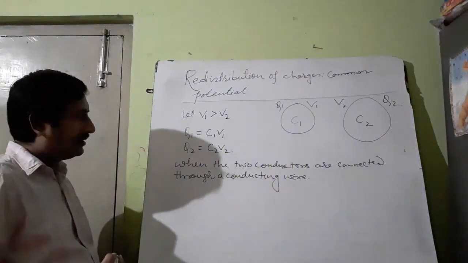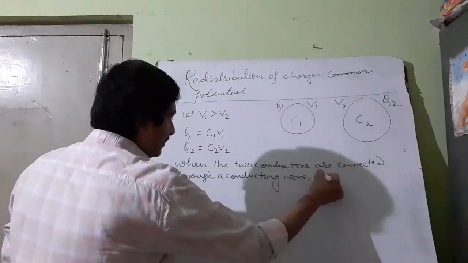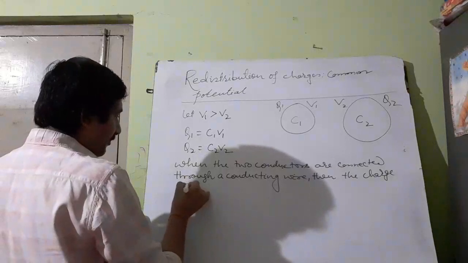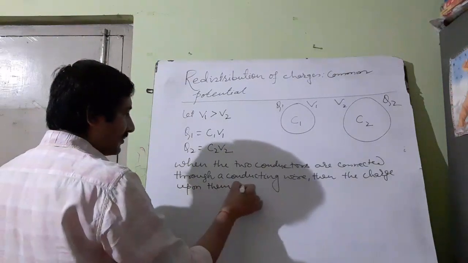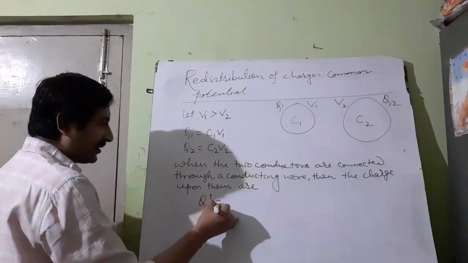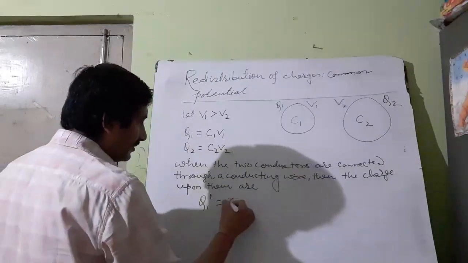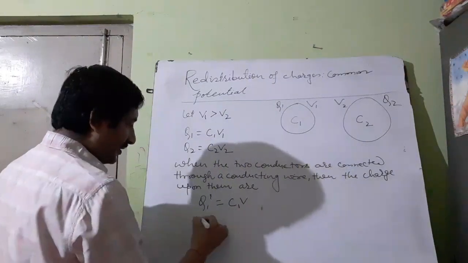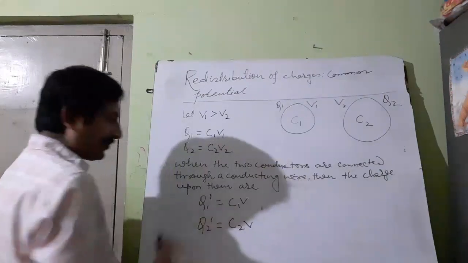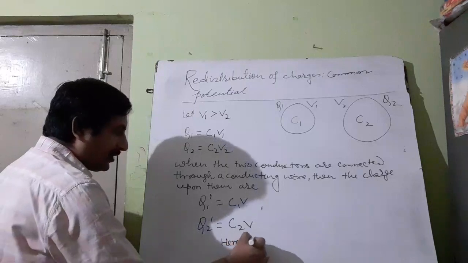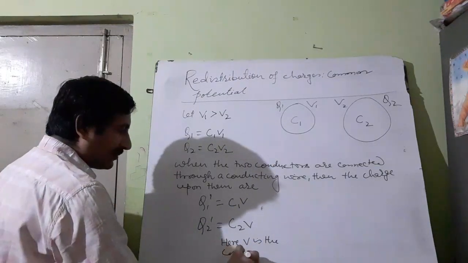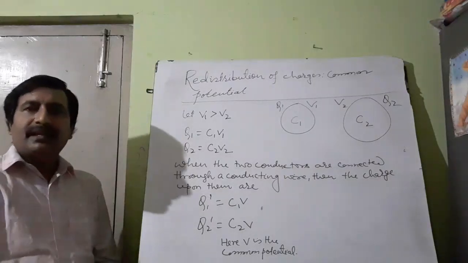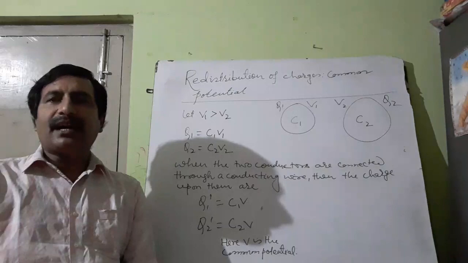You see what will happen. Then the charges upon them are, suppose, Q1 dash is equal to C1 V, where potential has become V, and Q2 dash is equal to C2 V. Here V is the common potential, because redistribution of charges takes place till they acquire a common potential V.